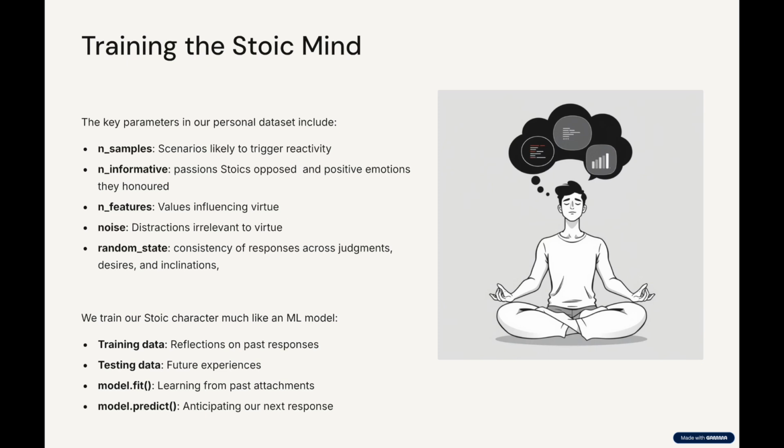Defining the dataset. Like ML models, we learn from a fake dataset, simulations of thought patterns and reactions. Functions include make classification, focus on thoughts, beliefs, affinities, and fears which could root toxic emotions. Make regression, envisioning our lives as Stoics. Key parameters: N samples, scenarios likely to trigger reactivity. N features, values or patterns influencing virtue.